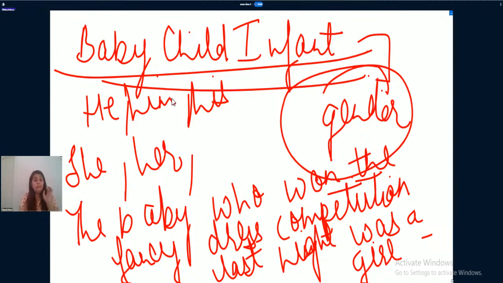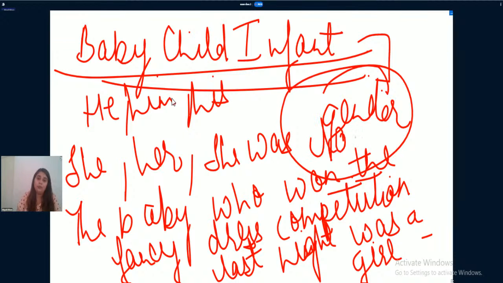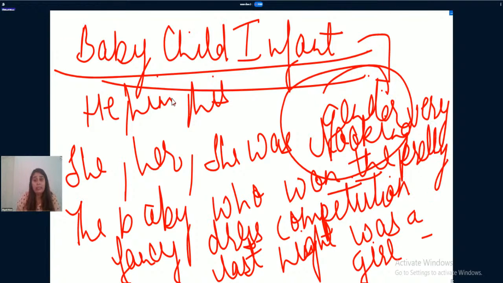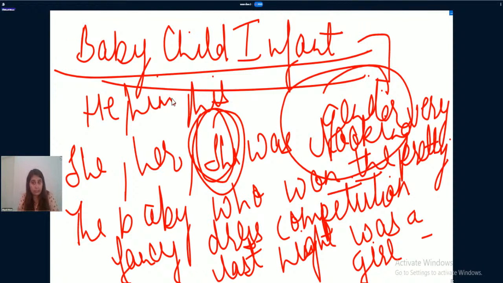The baby who won the fancy dress competition last night was a girl. Now, in this particular sentence, we have already mentioned the gender. Now, we can continue it. She was looking very pretty. Now, in this case, we can use words according to the gender. The baby who won the fancy dress competition last night was a girl. She was looking very pretty. Clear? Okay.